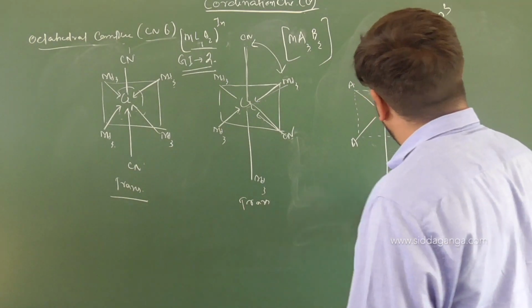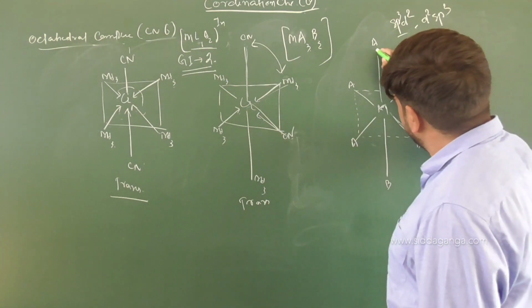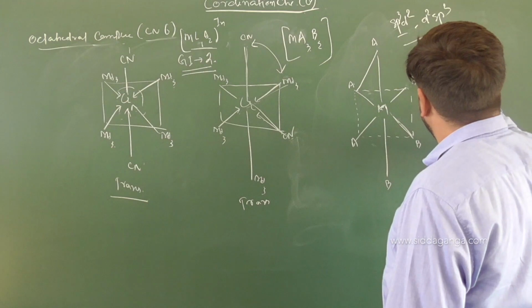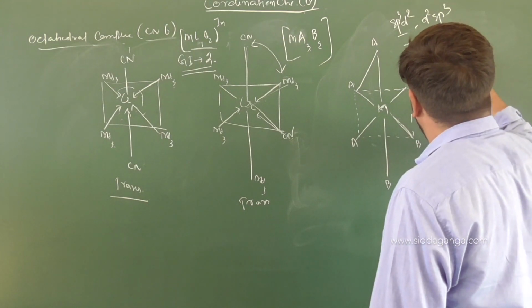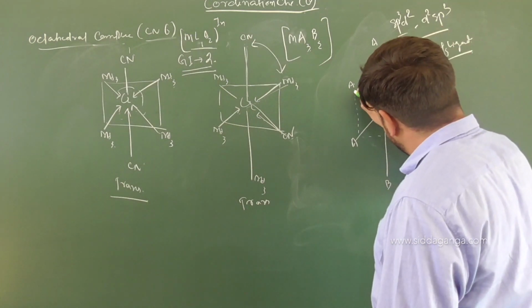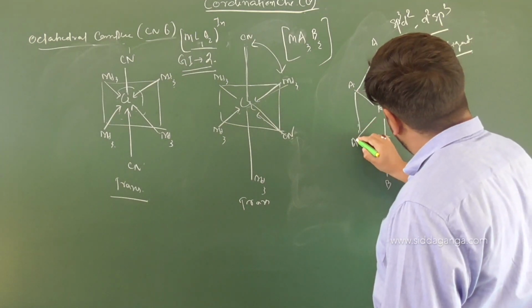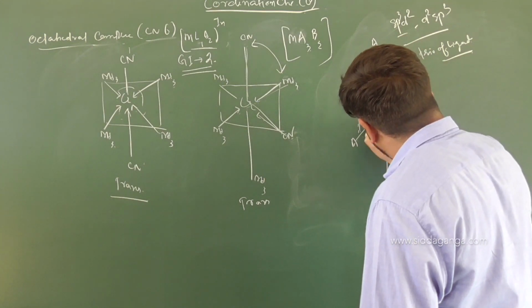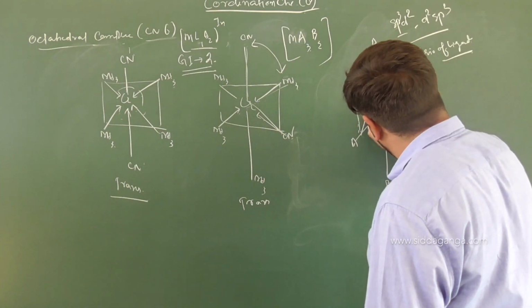When I am drawing an octahedral out of it, you will find the trio of ligands.